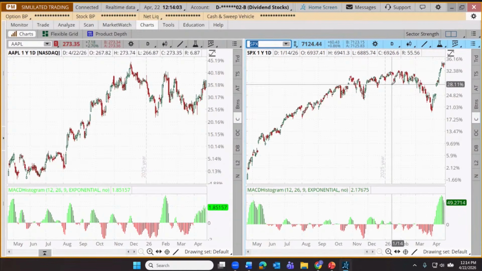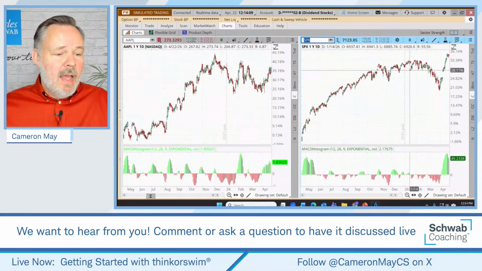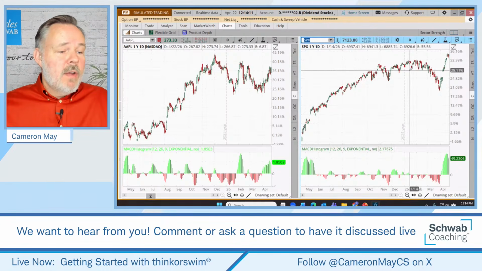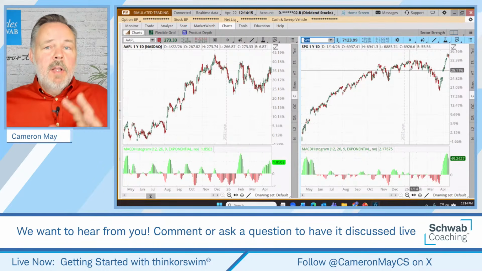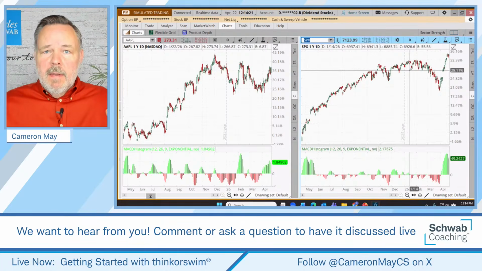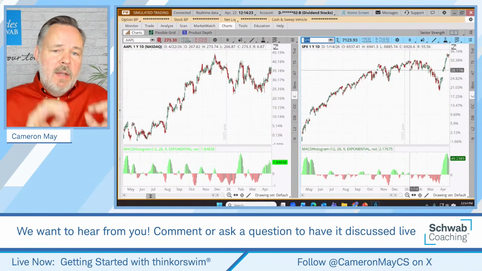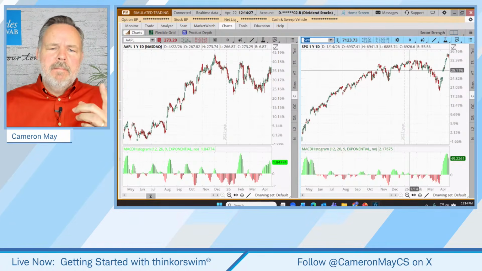Let's see. Oh, JB Texan says, can we write notes to each chart independently? Right now, anything I add to one also shows on all others in the grid. Now, JB Texan, what that will do is, let's say that we're looking at a single symbol over multiple time frames within a grid. And then on our 1-year chart, we make a note and it pops into our 6-month chart, it pops into our 3-month chart.